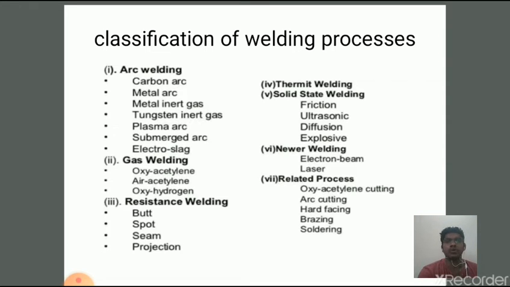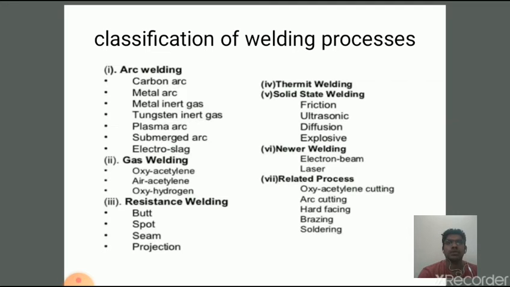And next, coming to newer welding. This process utilizes a thin metal conductor. The metal conductor vaporizes directly into gas and quickly expands. The pressure pulse from the expanding gas drives the weld, joining the 2 pieces of metal at the atomic level. And it consists of 2 types of welding. One is electron beam welding and another one is laser beam welding. And the last welding process is related process. It consists of 5 welding types.